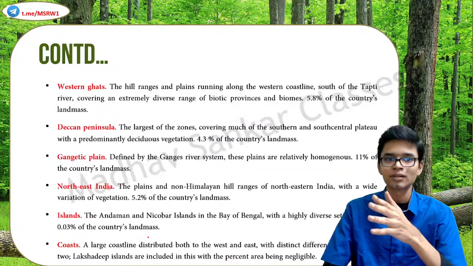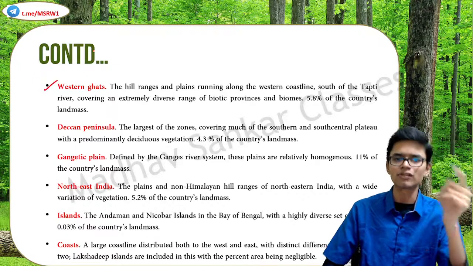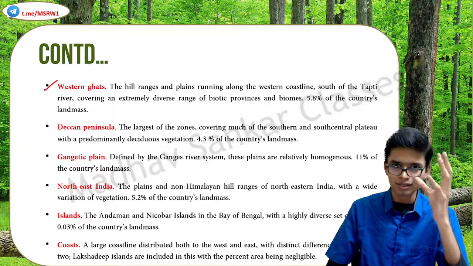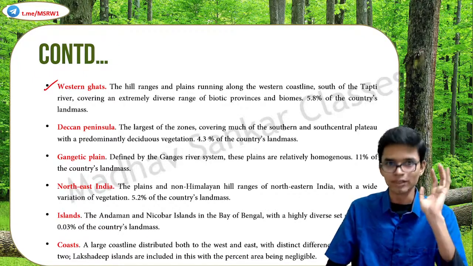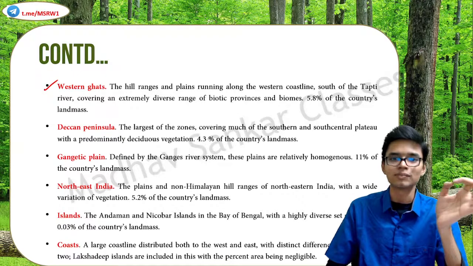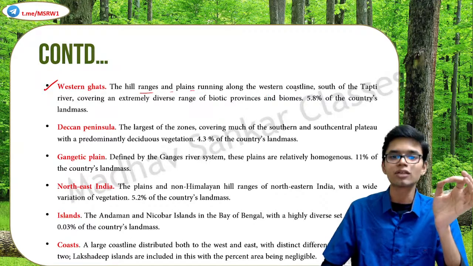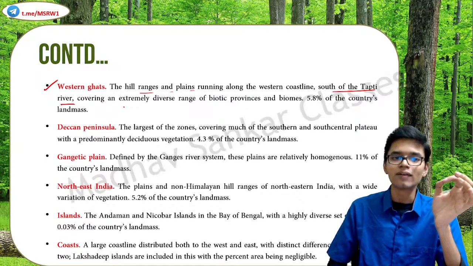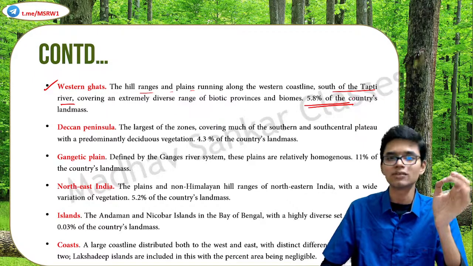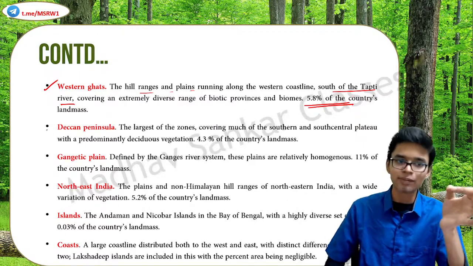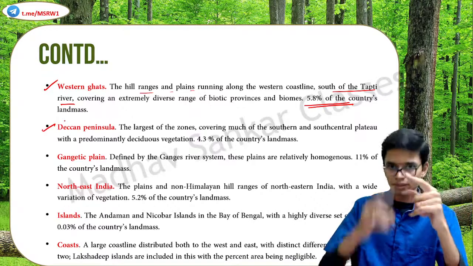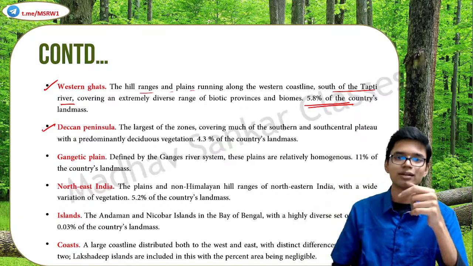Then Western Ghats, one of the most species-rich areas in the world. Basically, the hills and the plains running along the western coastline south of the Tapti River, covering an extremely diverse range of biotic provinces, having 5.8% of the country's landmass. Deccan Peninsula. In the peninsular area, we have the Deccan Plateau.